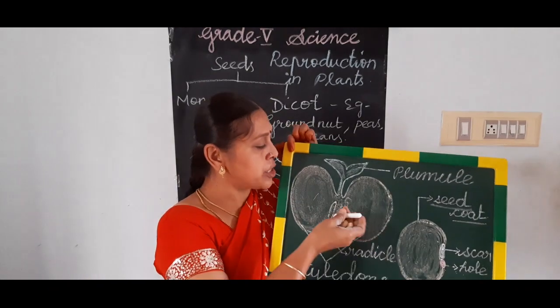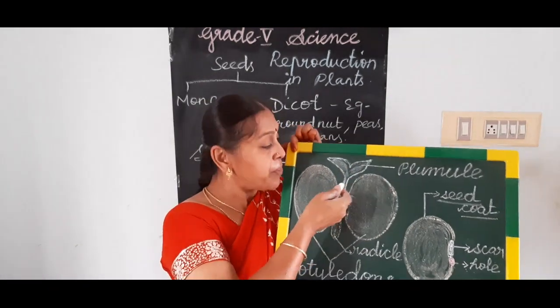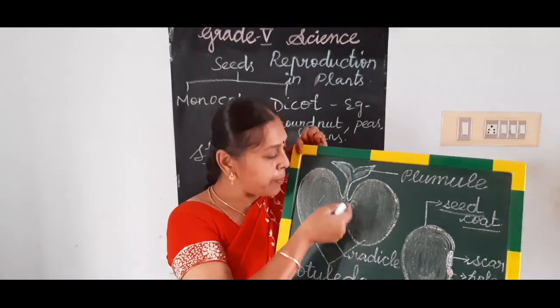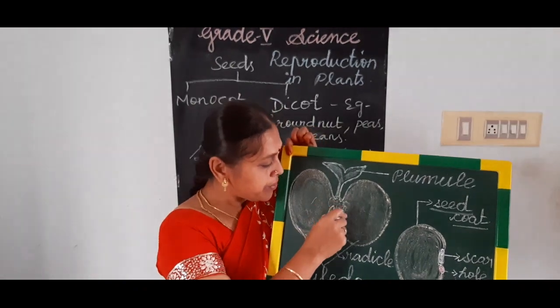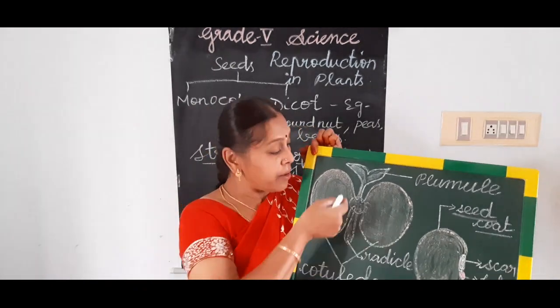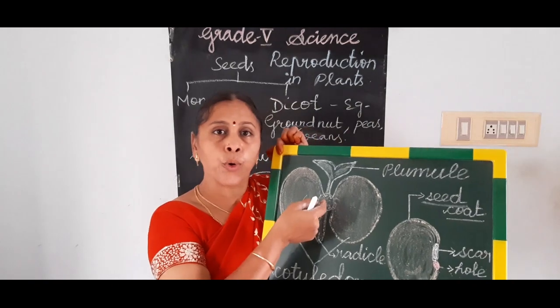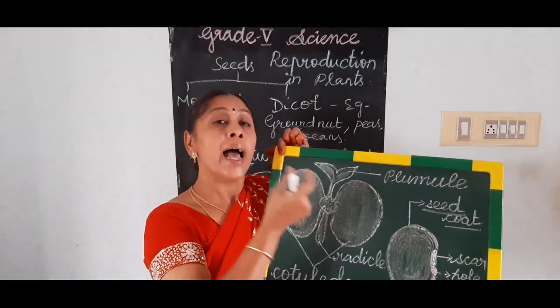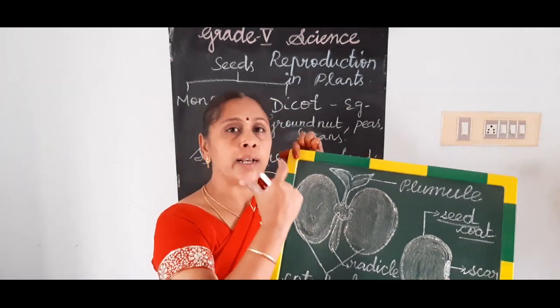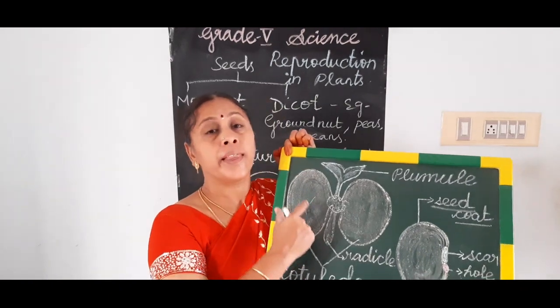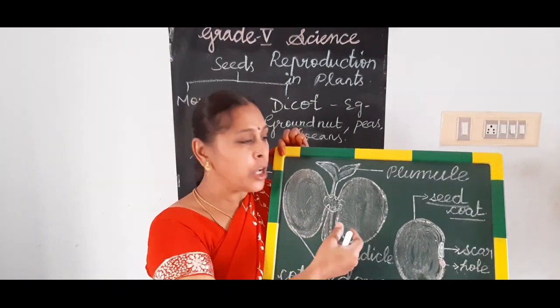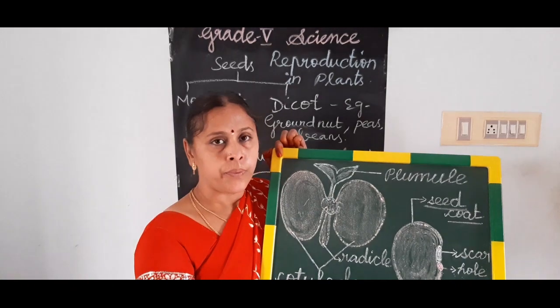Inside this only, the new sapling arises, no? That is called the embryo. It will be present inside the seed, and for this developing embryo, these cotyledons have stored food. They provide the food for the growing embryo.